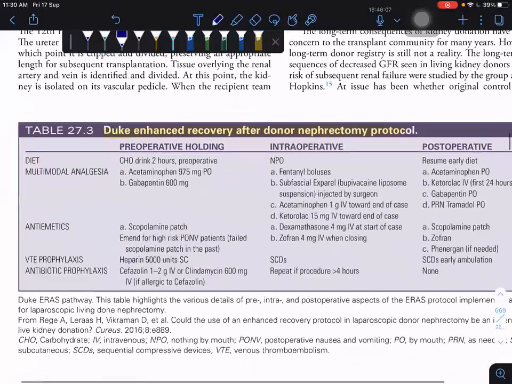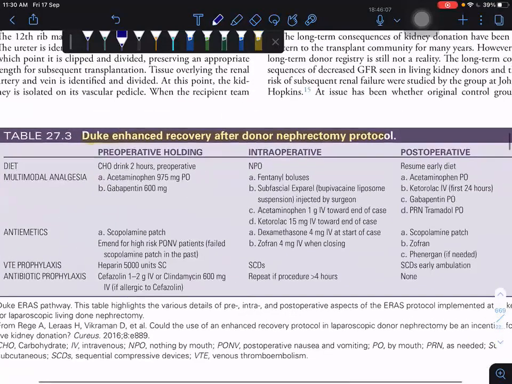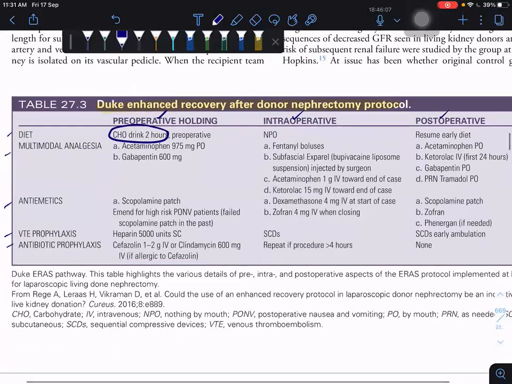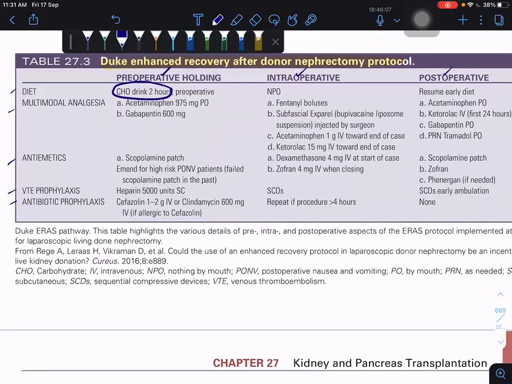The protocol covers diet, analgesia, antiemetics, venous thromboembolism prophylaxis, and antibiotic prophylaxis. In it you have what to do preoperatively, intraoperatively, and postoperatively. I am highlighting the MCQ points: preoperatively you have to give carbohydrate drinks 2 hours before surgery. For thromboembolic prophylaxis preoperatively you give heparin, and the antibiotic is cefazolin or clindamycin.